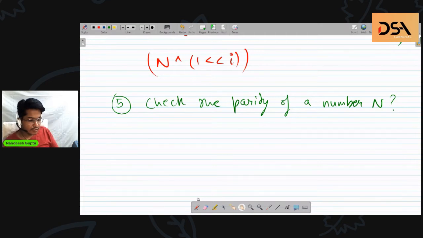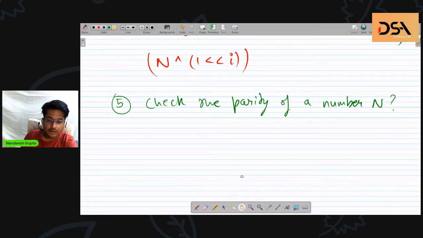Anyone? Rajat, Hitesh, anyone else? Tulsi, Tanishq. Just focus on the 0th bit. Just focus on that bit only and nothing else.